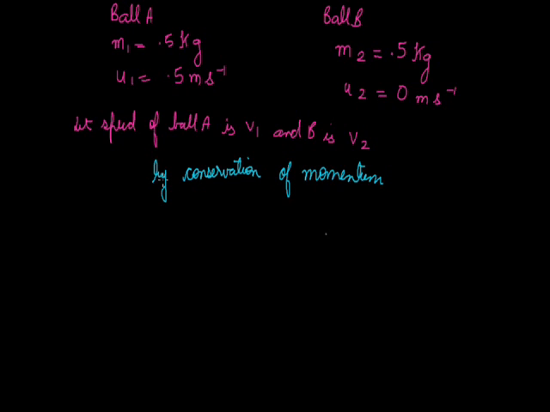we will get m1 u1 plus m2 u2 equals m1 v1 plus m2 v2.